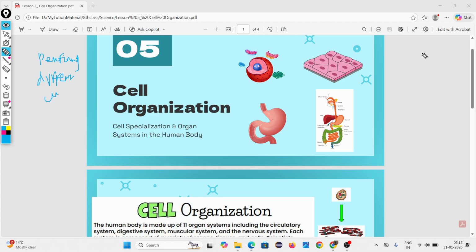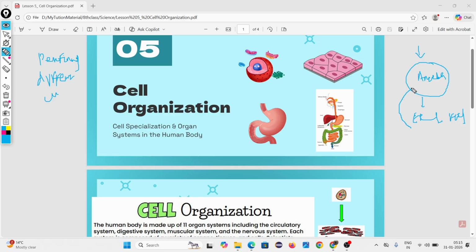To live, a cell performs certain activities, certain functions. Suppose it is an amoeba. Every organism eats food to sustain its life.